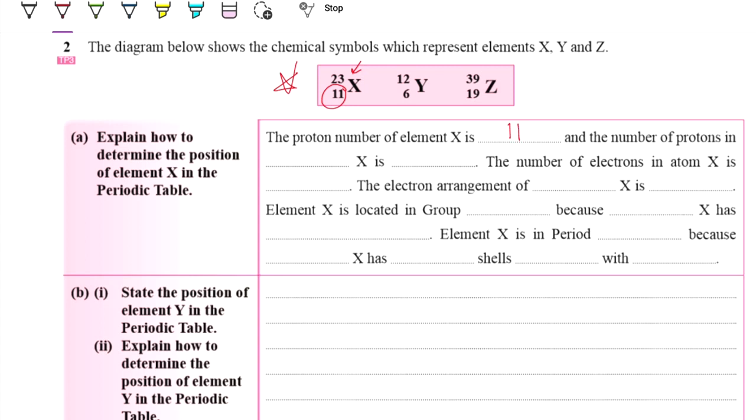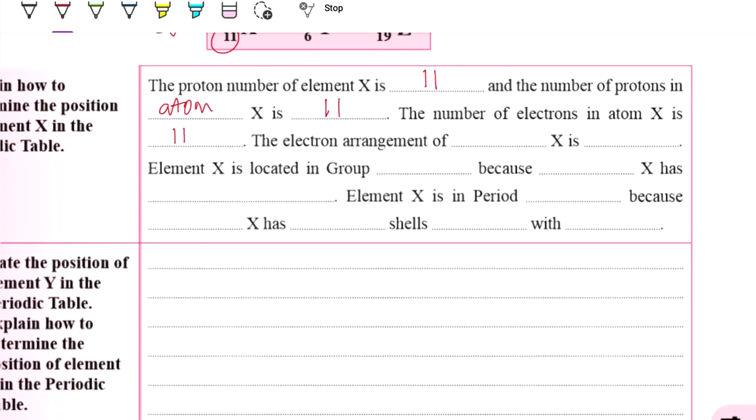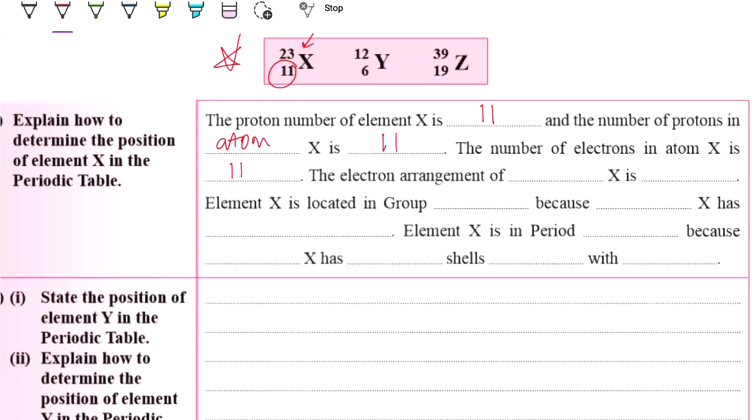Then the number of protons in the atom X is 11. So the number of electrons is also 11. So the electron arrangement for the atom of X is 2, 8, 1, right?